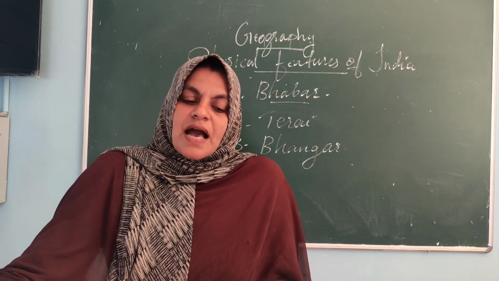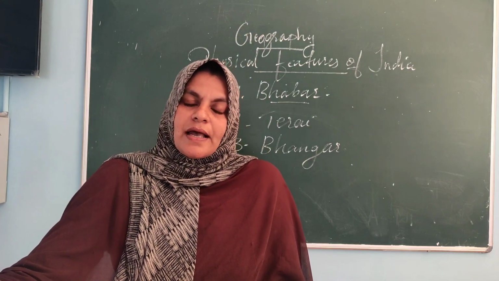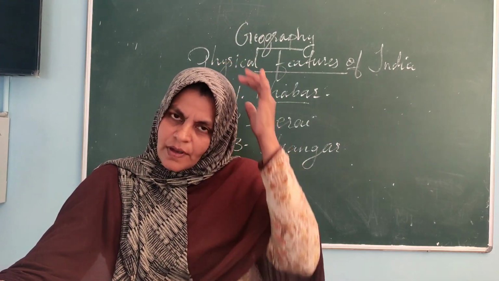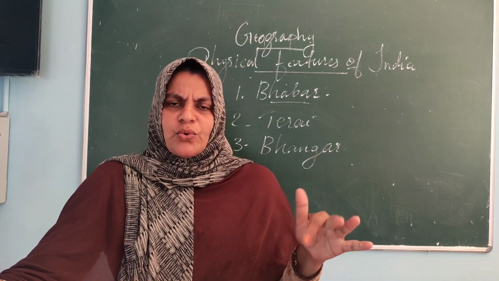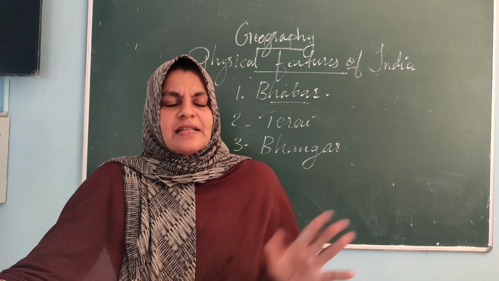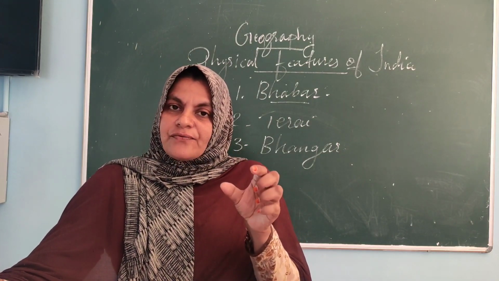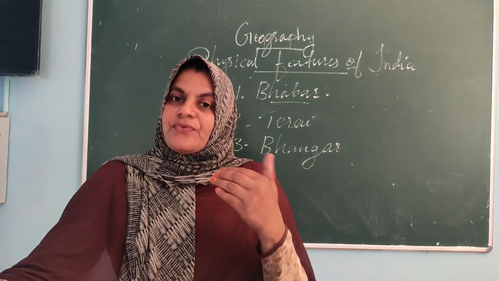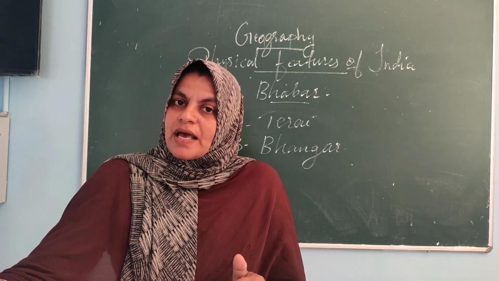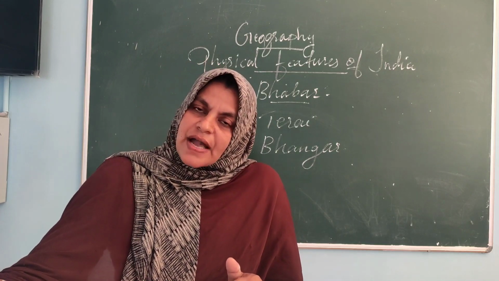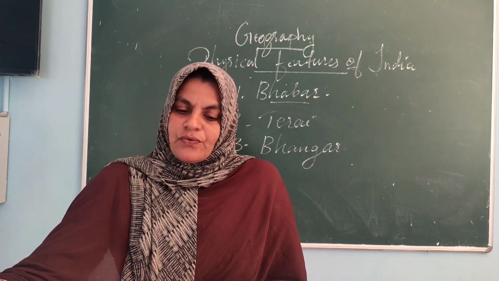You know that the largest part of the northern plain is older alluvium. Why is it older, newer? Two terms are there. Yes. On the basis of the age, or according to its formation, or the age of the soil, alluvial soil is divided into two: older alluvium and newer alluvium.